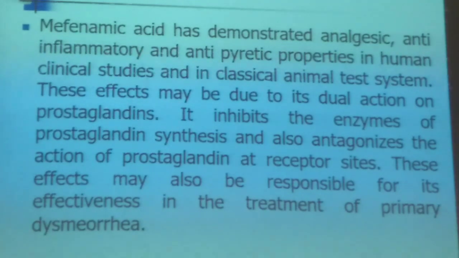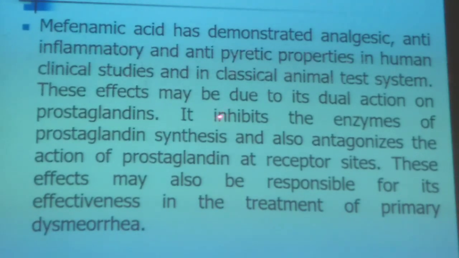Mechanism of action. Mefenamic acid has demonstrated analgesic, anti-inflammatory, and antipyretic properties in human clinical studies and in classical animal test systems. These effects may be due to its dual action on prostaglandins.